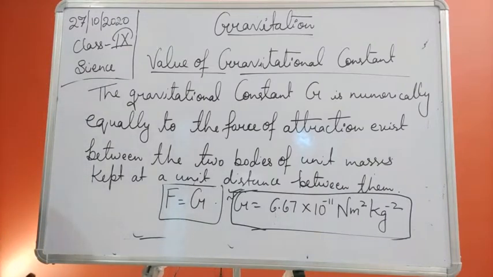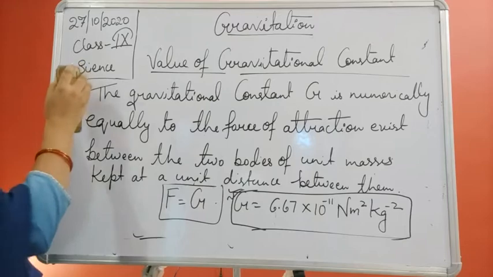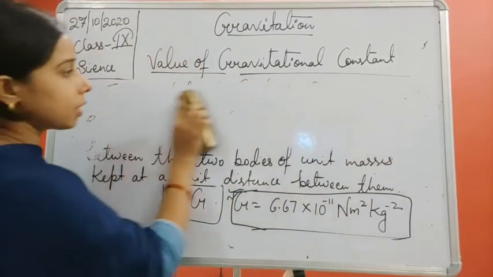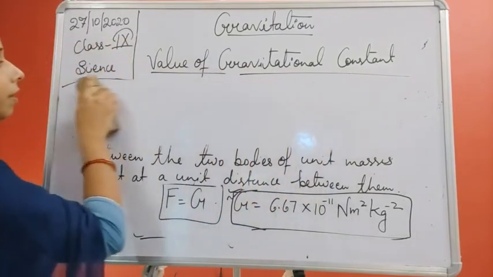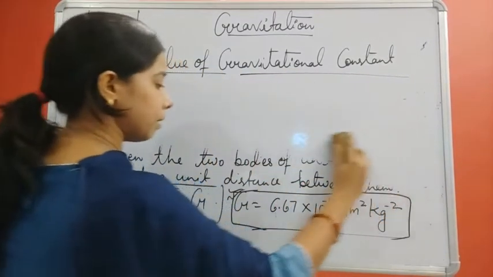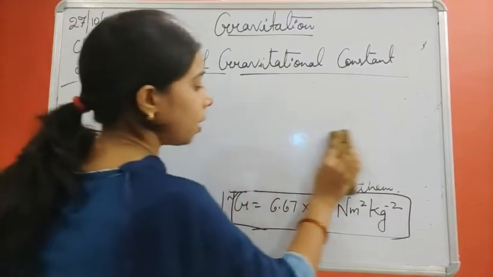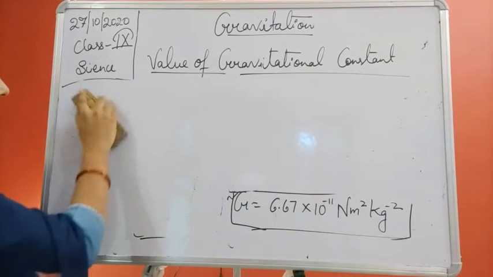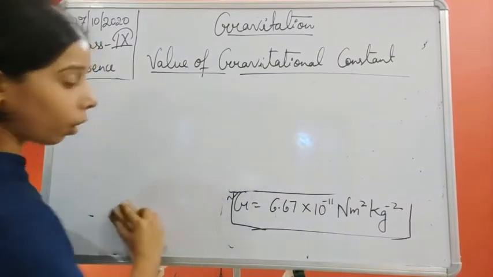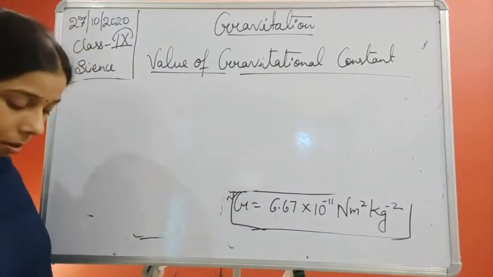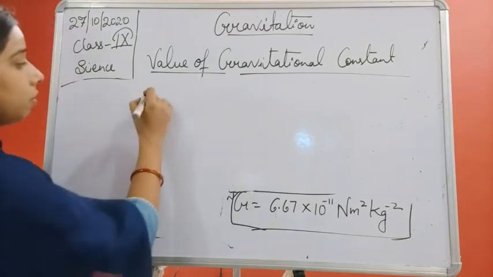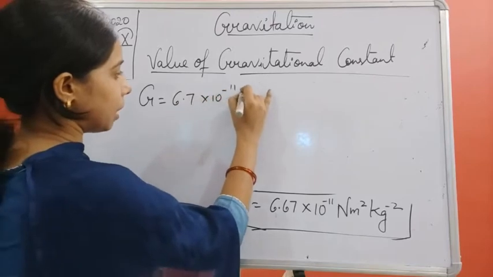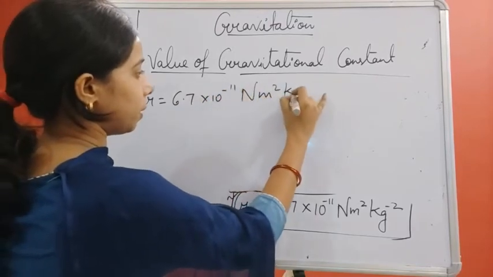Actually, students, most of the time when we talk about the force of gravitation, the value is the same, 6.67 into 10 to the power minus 11 Newton meter square per kg square. But for solving numericals, you will sometimes see this value given not as 6.67 but as 6.7 into 10 to the power minus 11 Newton meter square per kg square.